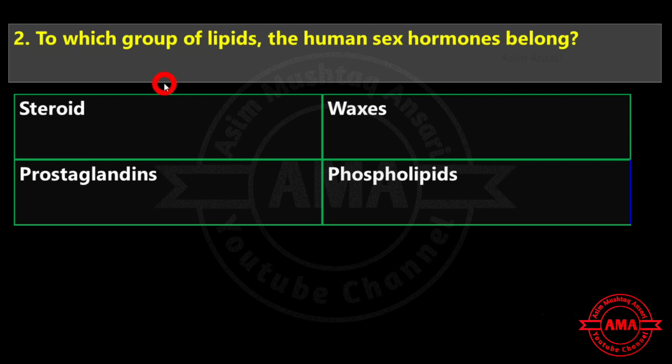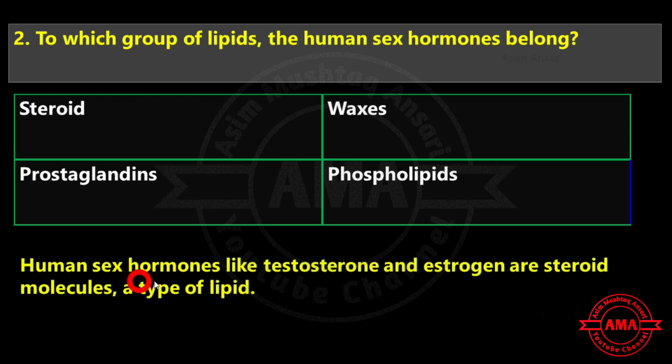Next is to which group of lipids the human sex hormone belongs? Steroid, vaccines, prostaglandins or phospholipids. There human sex hormones like testosterone and estrogen are steroid molecules, a type of lipids. So the exact answer is steroid.